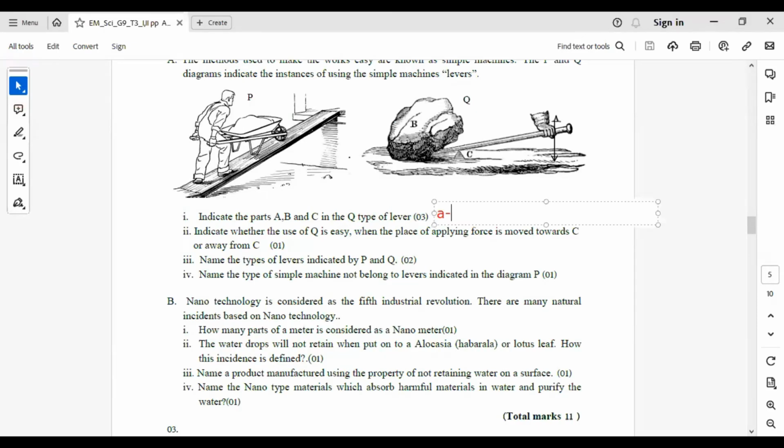A part is effort. B part is load, and C part is the fulcrum.